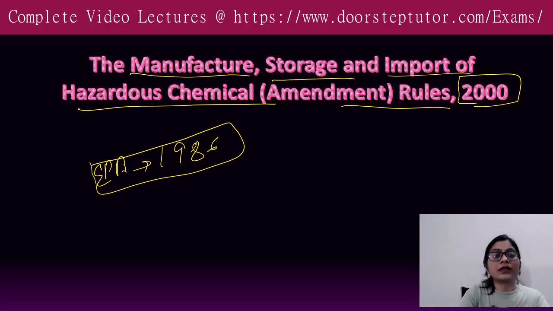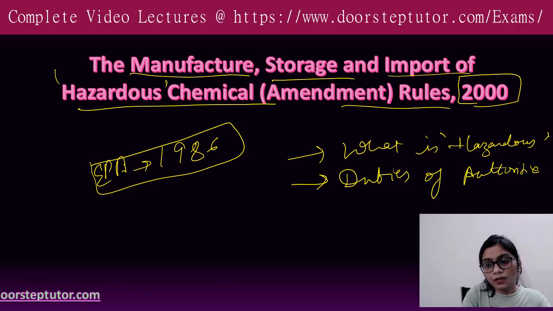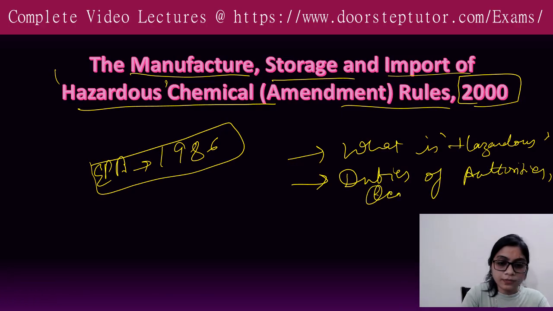In this class, first of all, a very important thing you must know is the meaning of hazardous. We'll see what the characteristics are on the basis of which you classify a particular substance as hazardous. In this act, you'll also come across various occupiers and several authorities. So what are the duties of these authorities and also of the occupiers? We'll study that in the following slides.